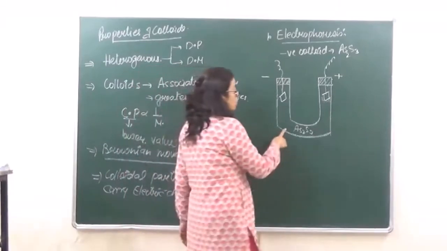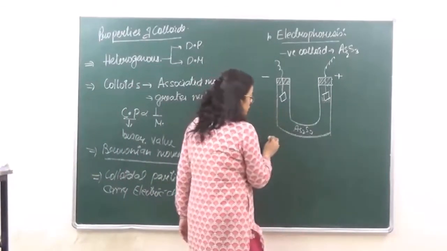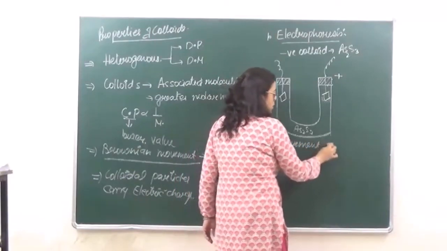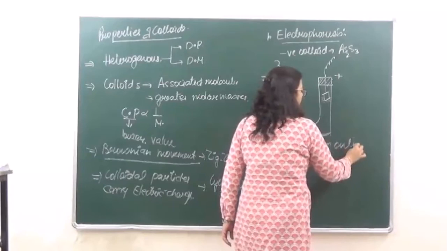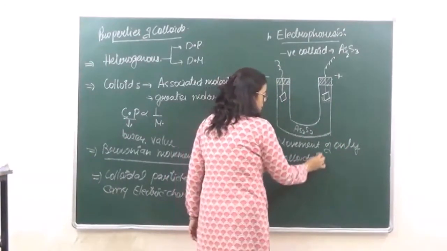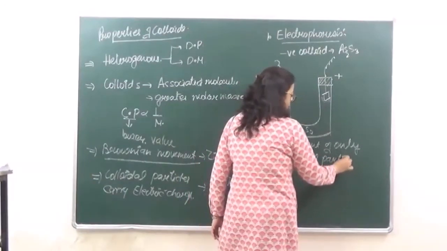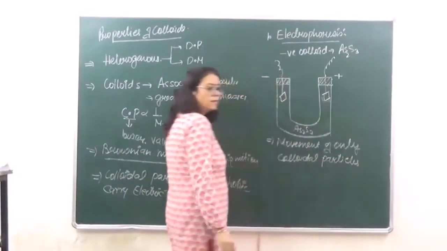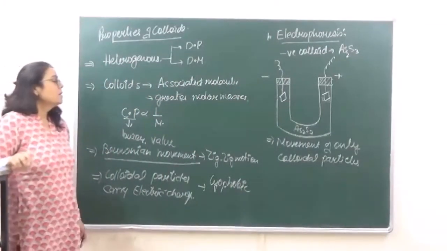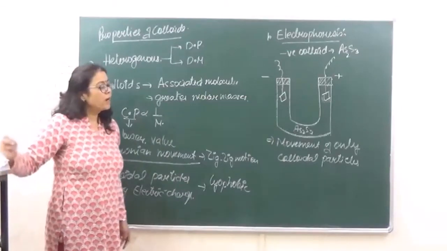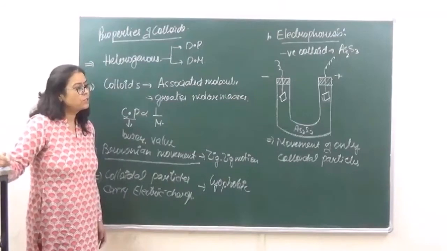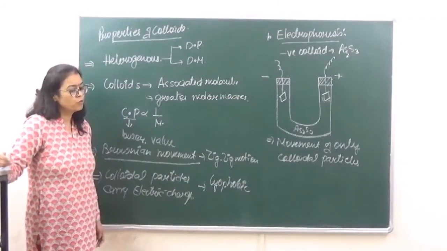You have to remember over here that in electrophoresis, movement of only colloidal particles is going to take place. Movement of the dispersion medium is restricted. The dispersion medium is not going to move.